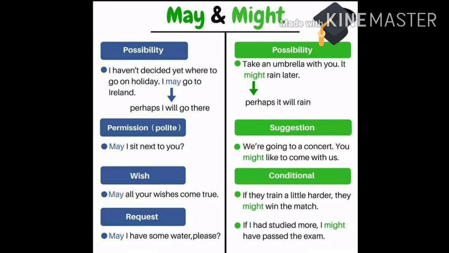Look at the next usage. May is used to denote permission or to ask permission. May I sit next to you? Here it is very polite to use may to ask permission. And might is used to denote suggestion. We are going to a concert. You might like to come with us. So here it's like giving a suggestion. Here you're suggesting the other person to join you for the concert.